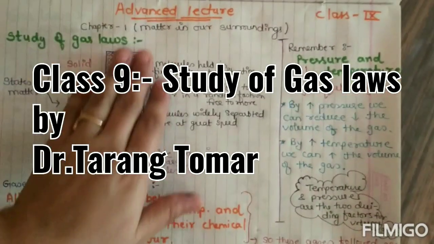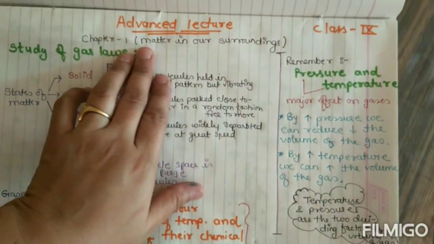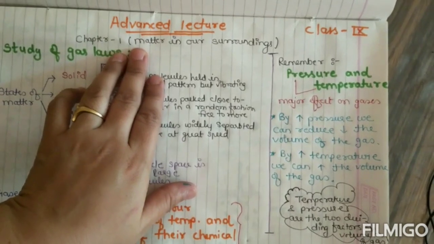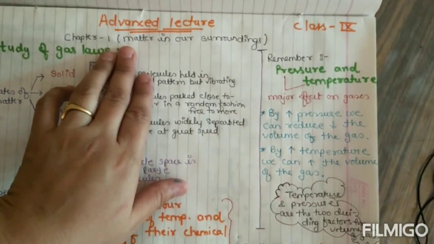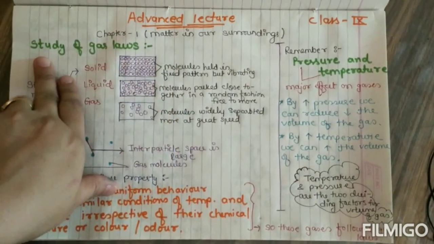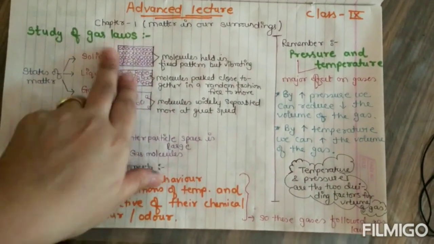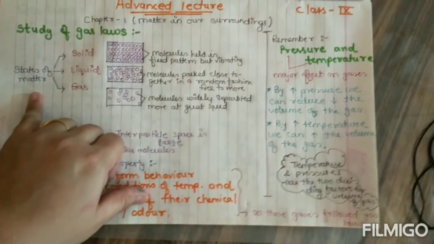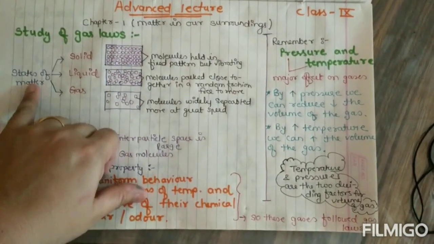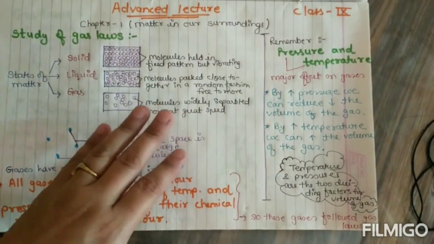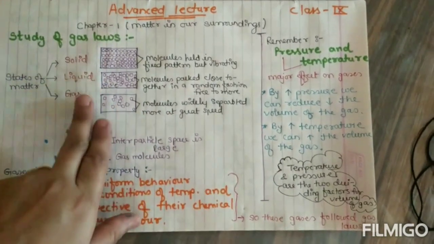Hello students, today we are starting the advanced lecture on chapter number 1, that is Matter in Our Surroundings. We will study here in this advanced lecture the gas laws. We have learnt in the chapter that there are mostly three states of matter: solid, liquid and gas.